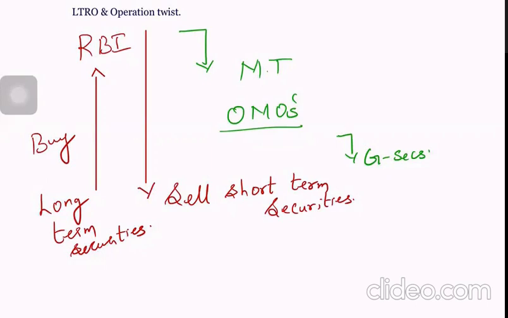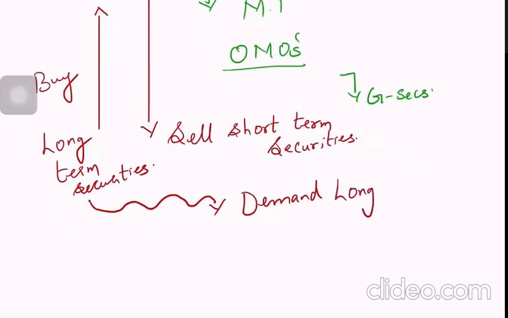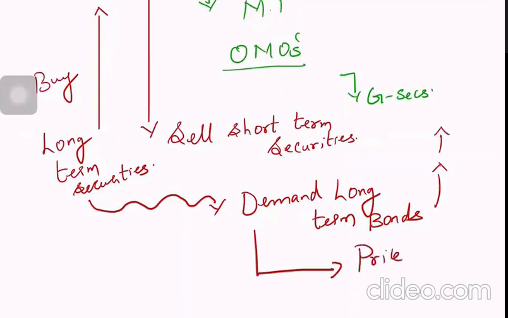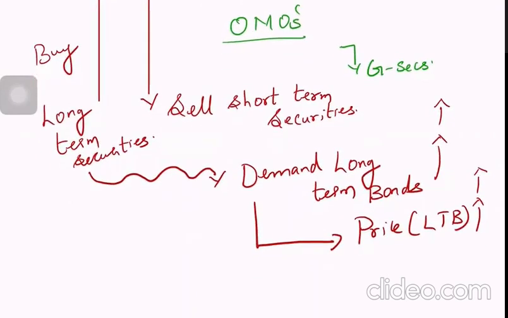So that means there will be more demand for long-term securities, long-term bonds. Demand for long-term bonds is going to increase, which means the price of these long-term bonds will increase. When the price of long-term bonds increases, bond price and bond yield are inversely related.